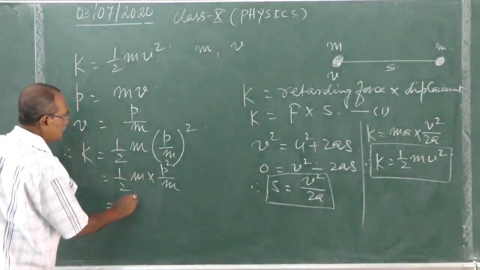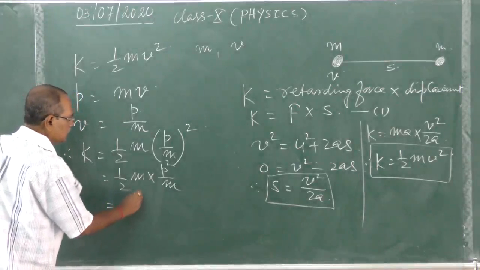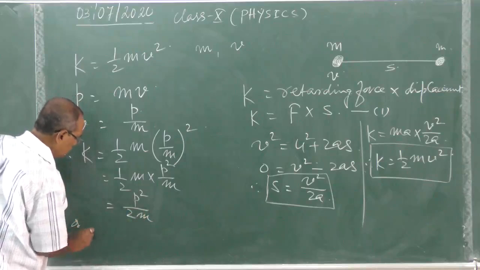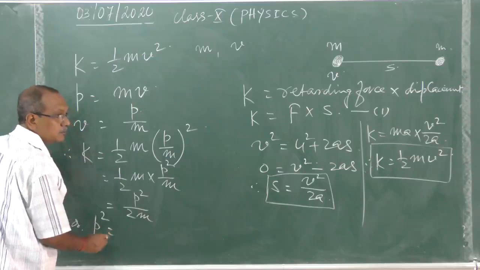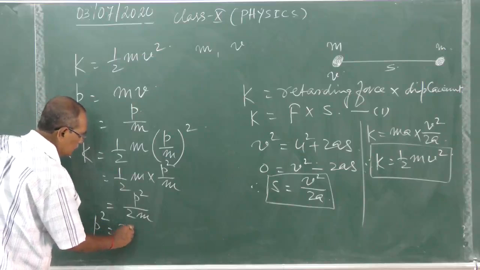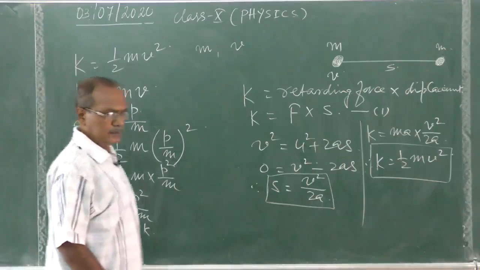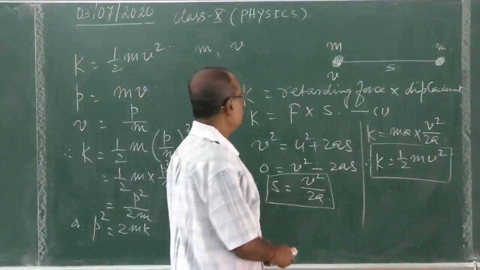This can be written as p square by 2m, or p square equal to 2mK.